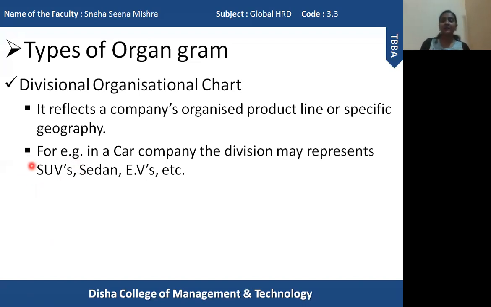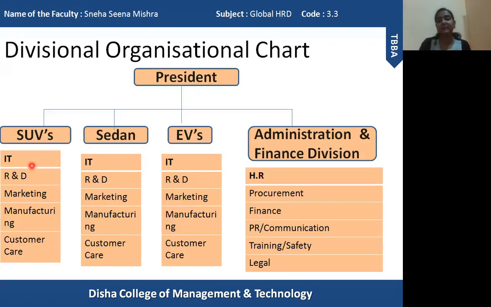If the organization is organized on the basis of geographical area, each and every geographical area will be considered a separate division, and they will have different types of departments under it, concerned only about that geographical area. So this is the representation of the divisional organizational chart.